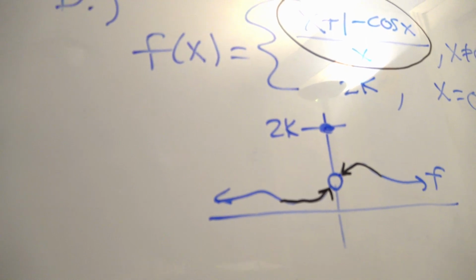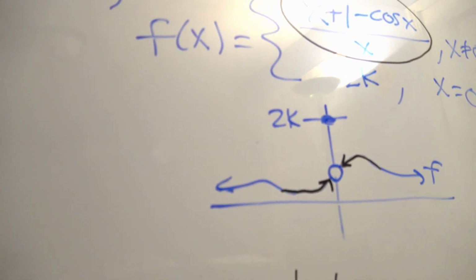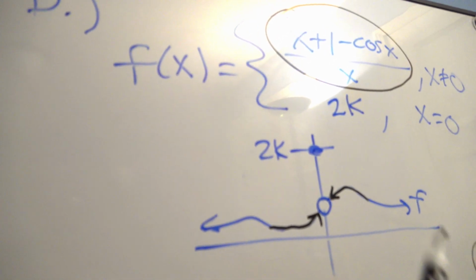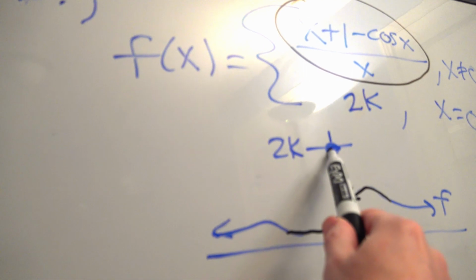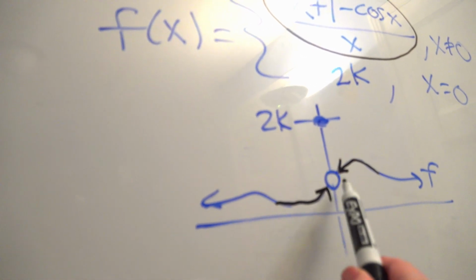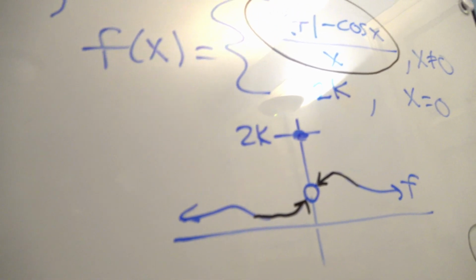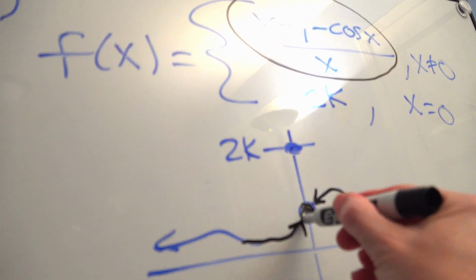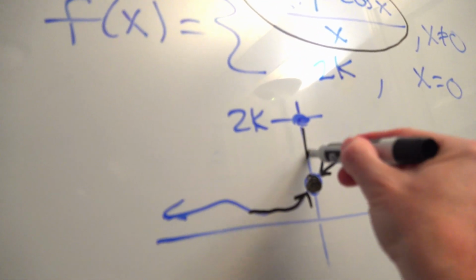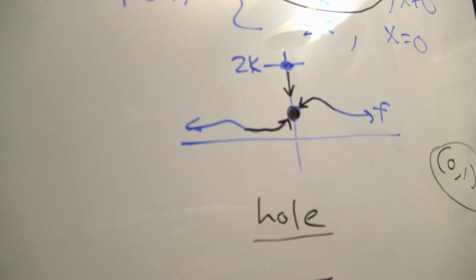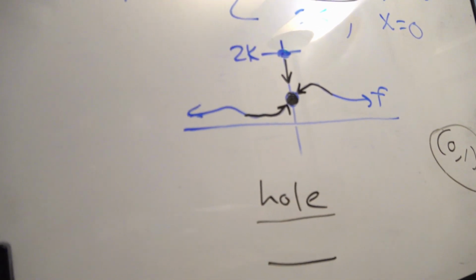Wait a minute. Didn't we say that k was unknown, but k could kind of be controlled by us? We just need to find the only k value in the world that would slide this point down here and cover up the hole and make it completely continuous. We're going to patch the hole. So I want to move that blue dot down to there. Then we would make a continuous function. Now that's kind of clever. That's a way that they could ask it on the AP test and in college. So find the value of k that would make this continuous.